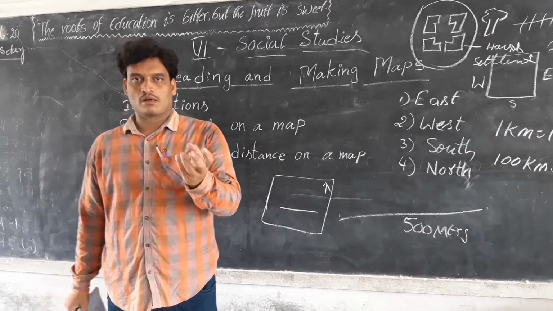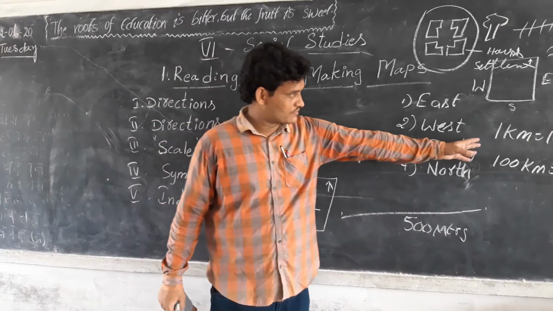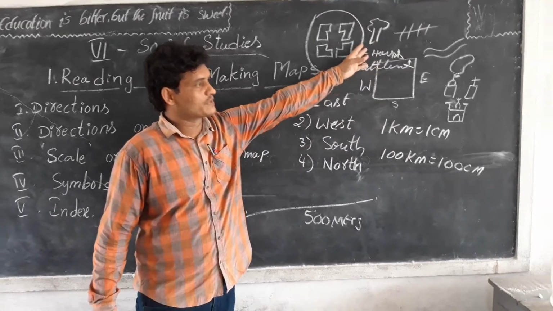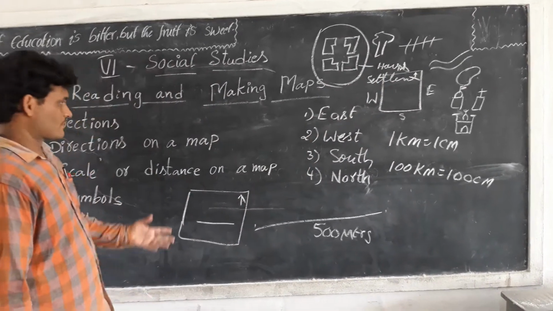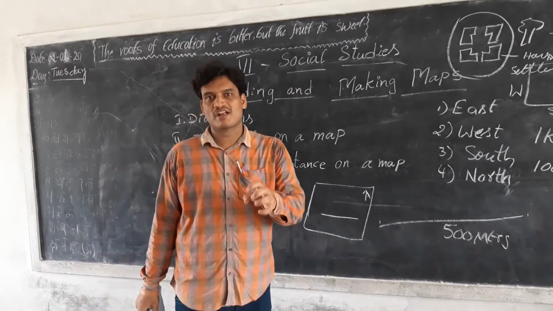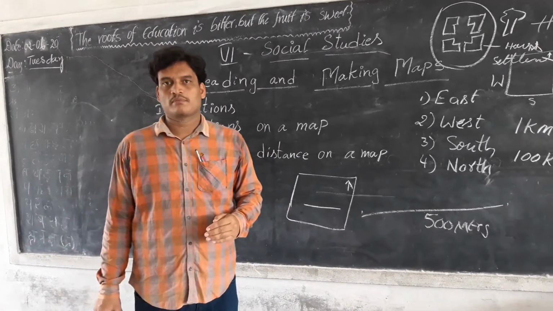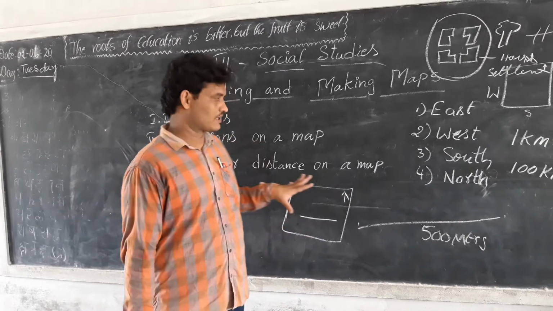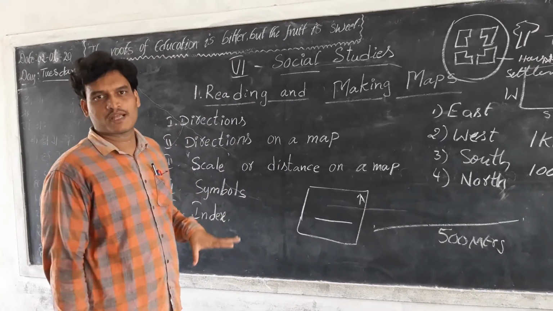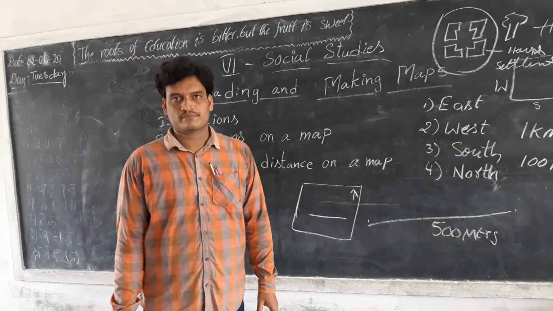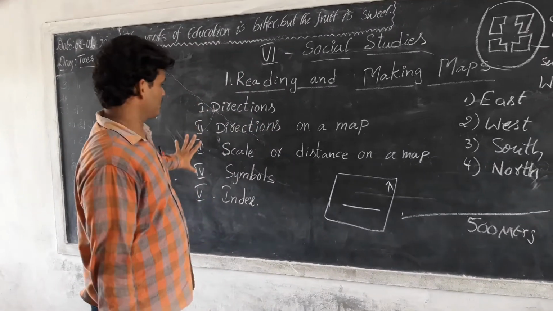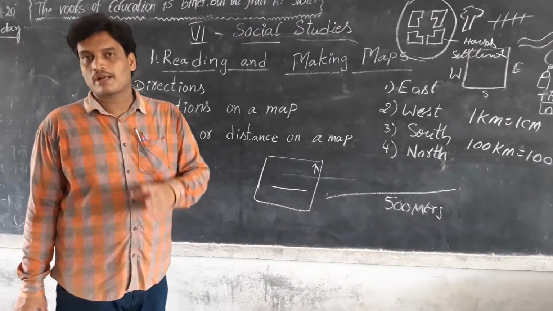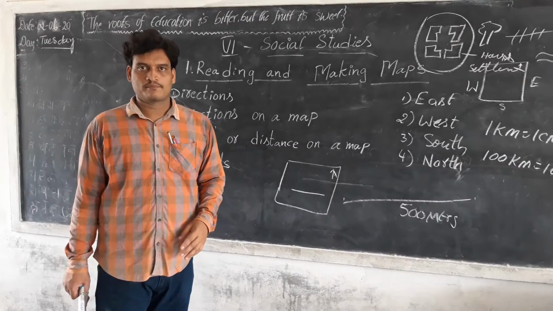Names are particulars. For example, scale: 1 kilometer is equal to 1 centimeter. Or some pictures, what those pictures are named, and so on. These are all types of details. So we mention them at the bottom of the map. That bottom of the map is called the index. These are the most important points to understand the maps and to prepare the maps. Without these, we cannot understand the maps and we cannot prepare the maps successfully. Okay?